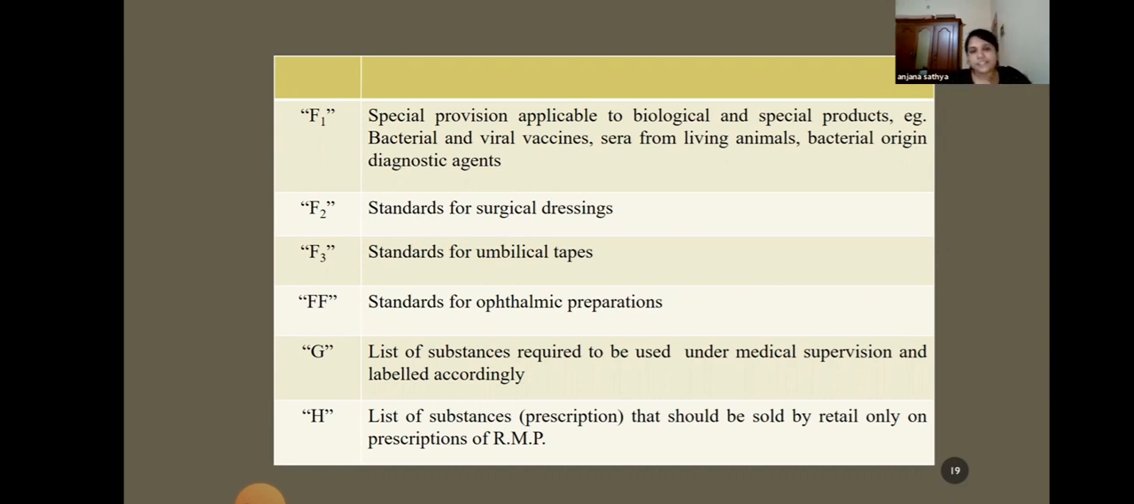Schedule H is the list of medicines which are to be sold only when you produce a prescription. Only with the prescription will the pharmacy be able to sell the medicine. Those medicines are explained in Schedule H.